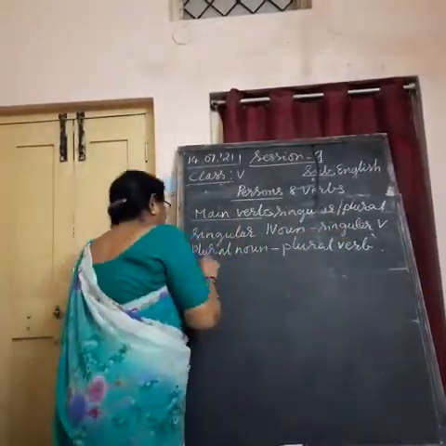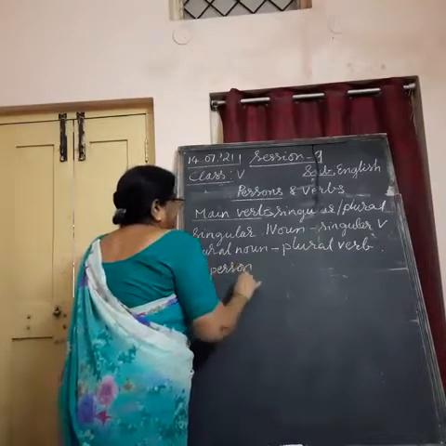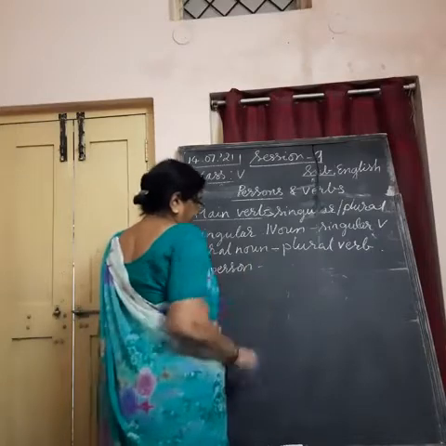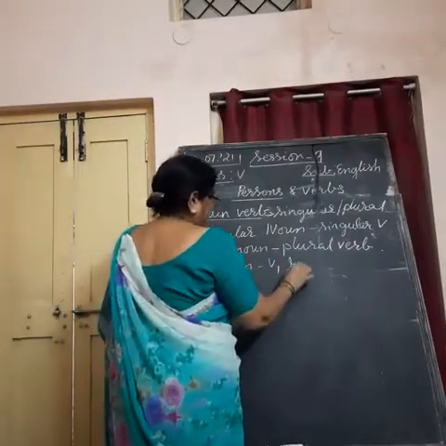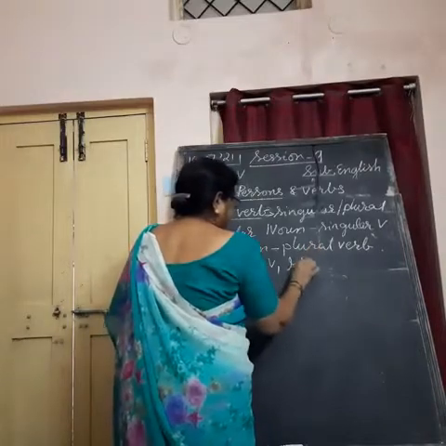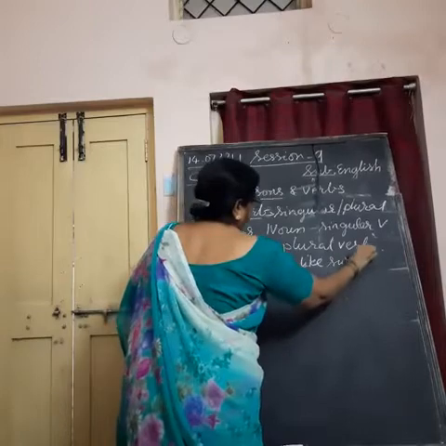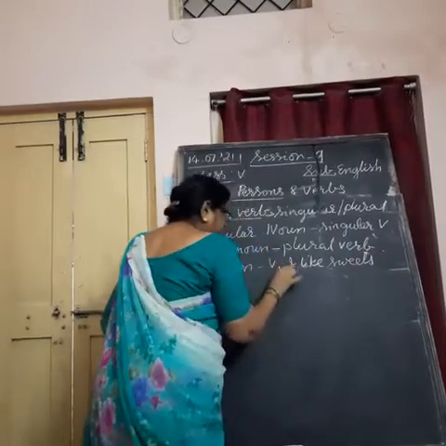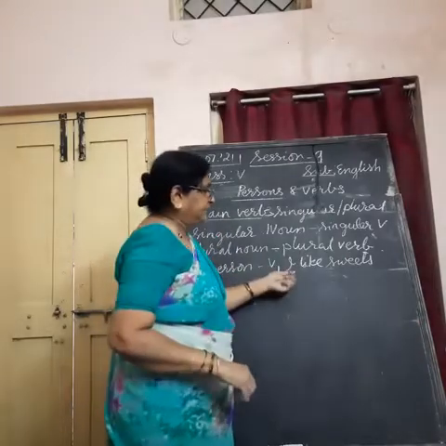If it is first person, main verb only, V1 form we have to use. I like sweets. And this I is called personal pronoun.